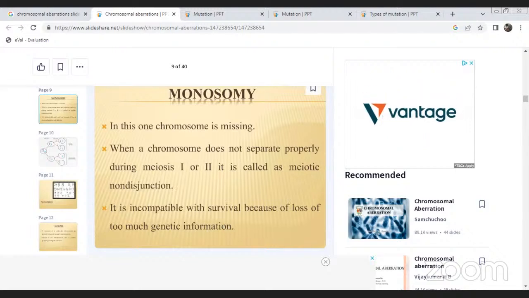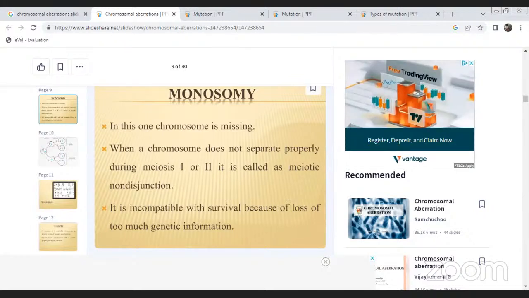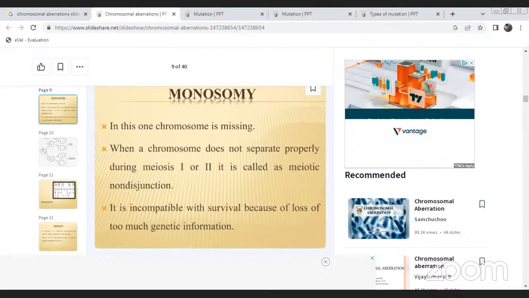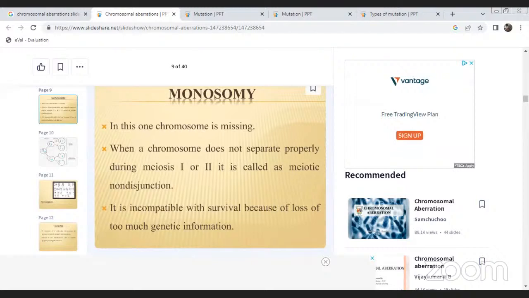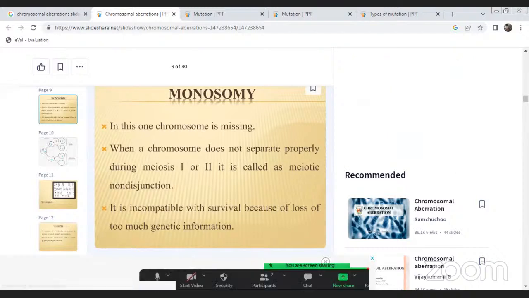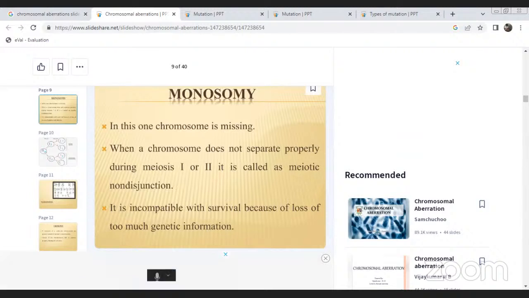Numerical change is also divided into euploidy and aneuploidy. Aneuploidy can be divided into monosomic, nullisomic, trisomic, tetrasomic. In euploidy, there is monoploidy, then polyploidy: triploid, tetraploid, and so on.